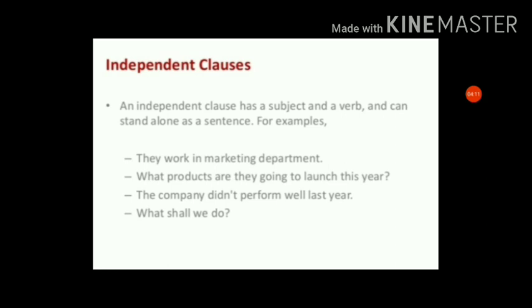It consists of subject, predicate and can stand alone like a sentence. For example, they work in a marketing department. Just find out the subject is there, verb is there, and the predication, the whole predication of the sentence, is also mentioned. So they work in a marketing department.